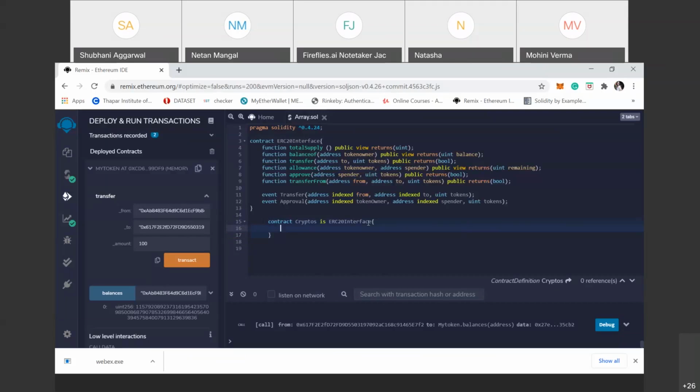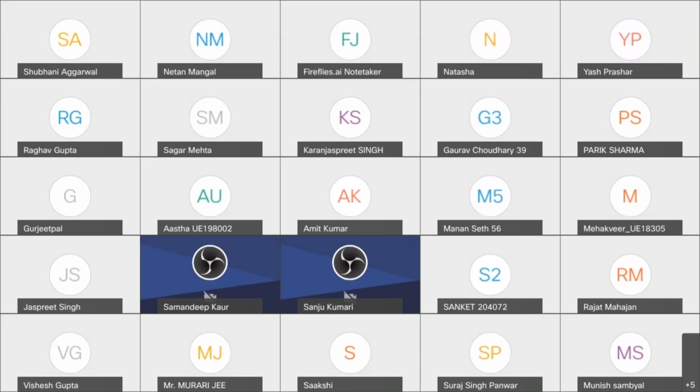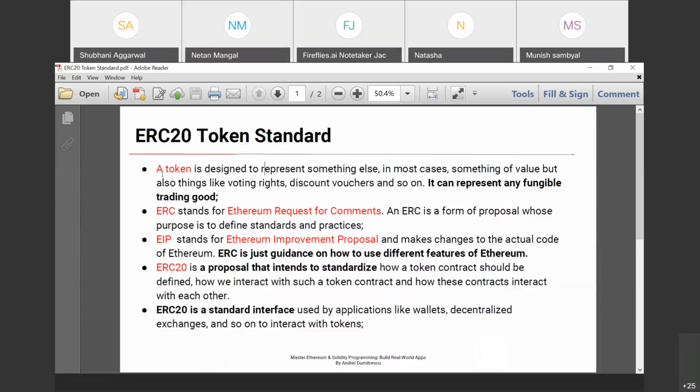Okay, ERC20, what is ERC20? I'll give you a brief introduction about ERC20. ERC20 is designed to represent something else, in most cases something of value, but also things like voting rights, discount vouchers, and so on. So token is designed to represent this. It can represent any fungible trading good.